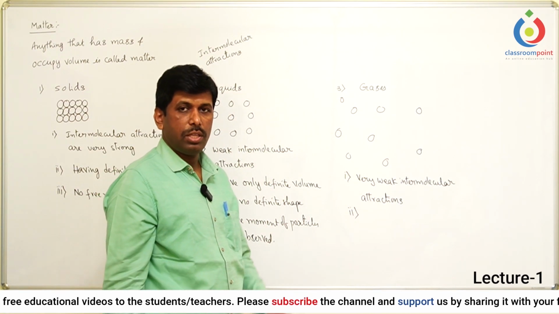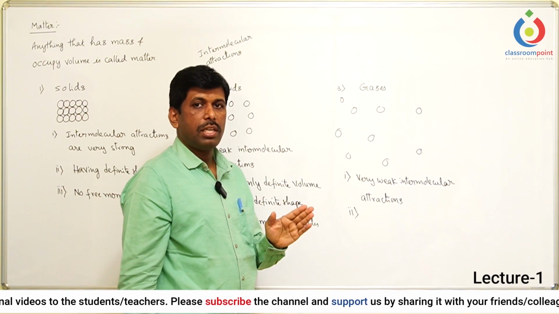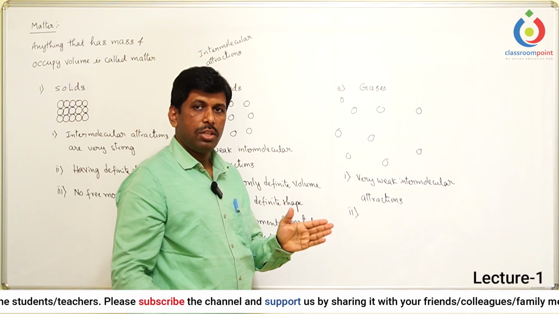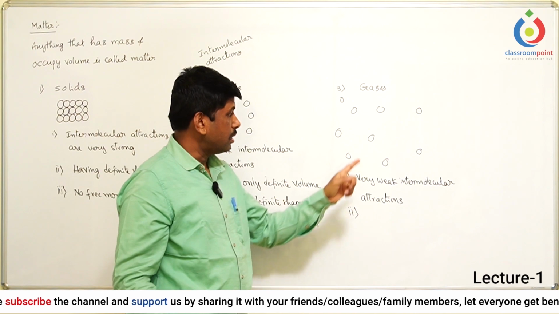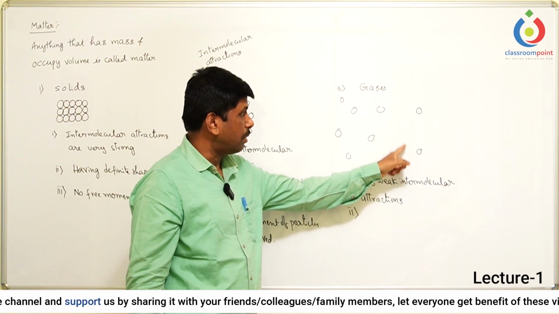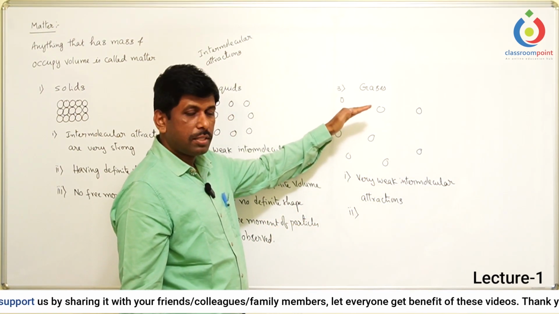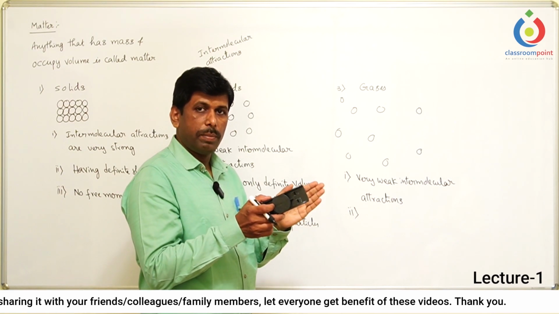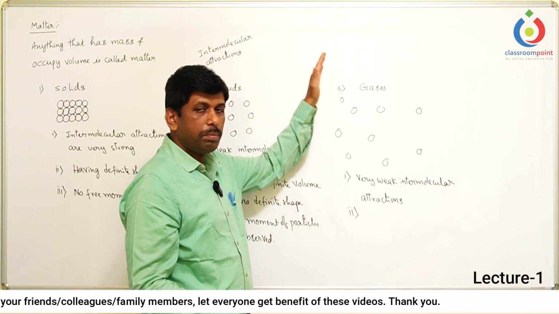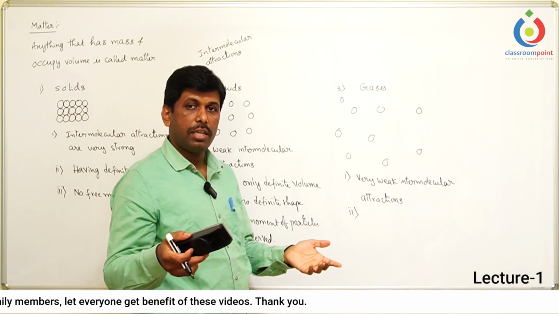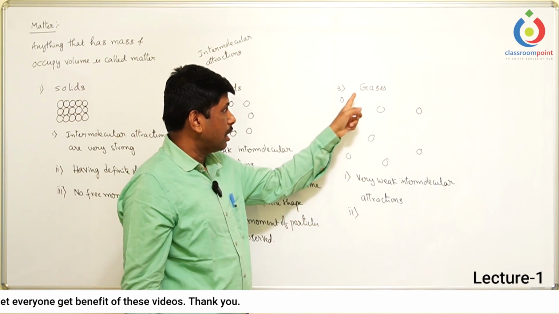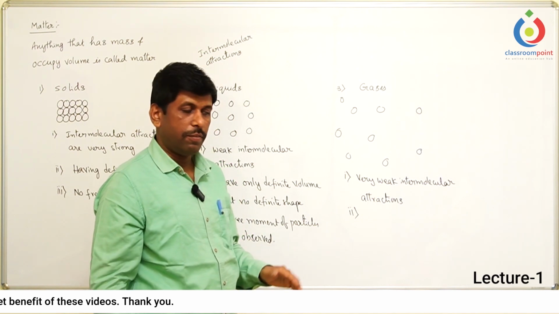Why? Because if you take 1 liter of the gas, we can keep this 1 liter of the gas in a 1000 liter container, even a half liter container also. Why? Because here a lot of gaps are there among these particles. So when you compress, they adjust themselves and occupy a little space. When you release the pressure, then automatically they try to expand to the container's volume. So that's why the volume of the gases is not definite.